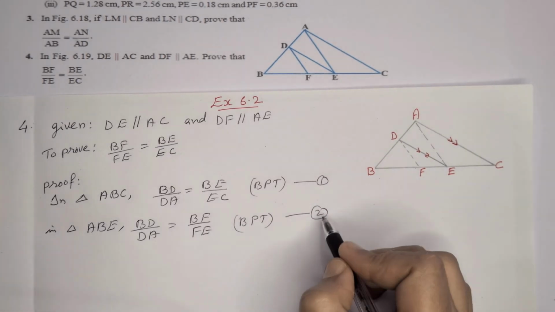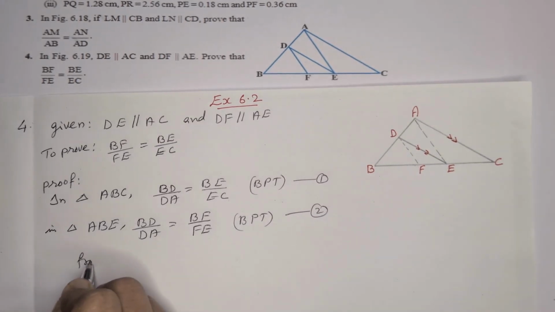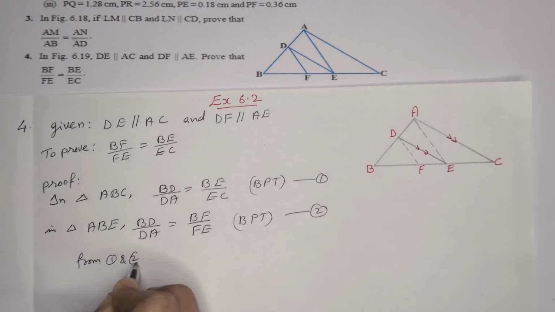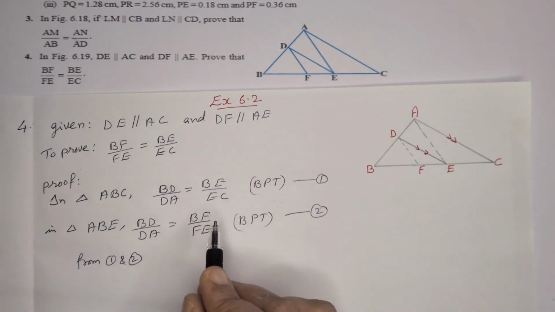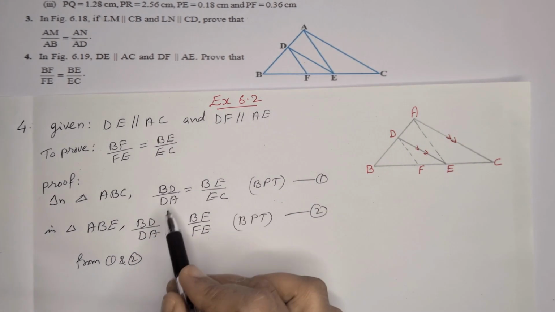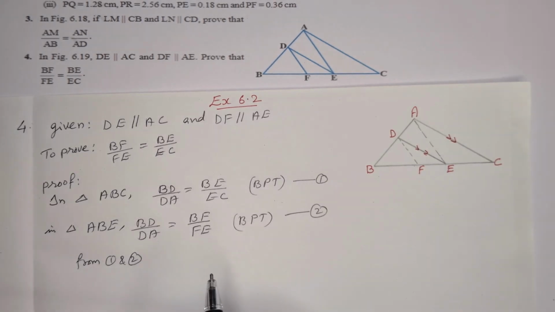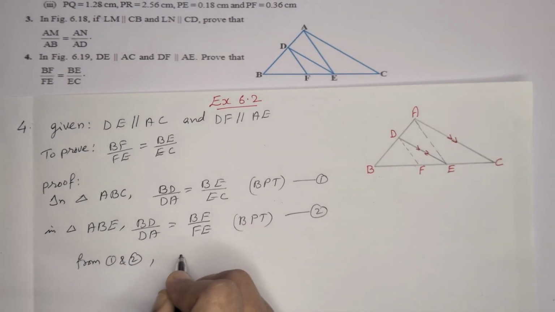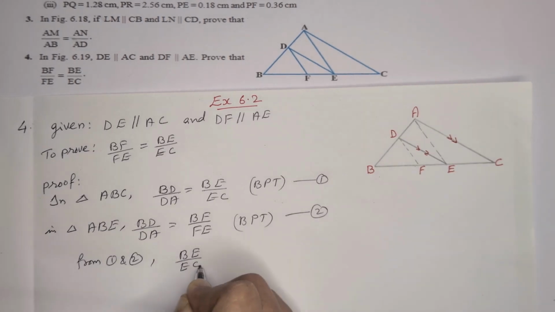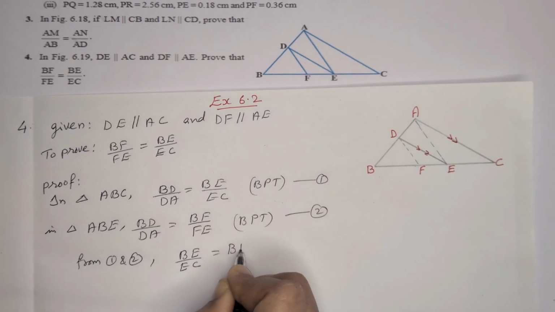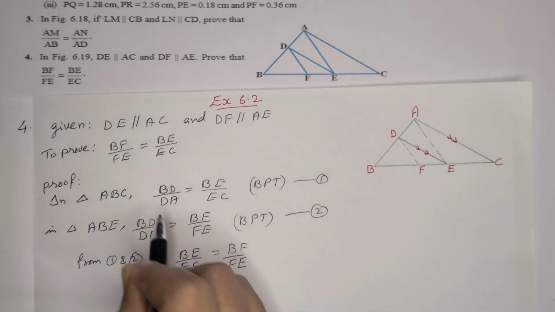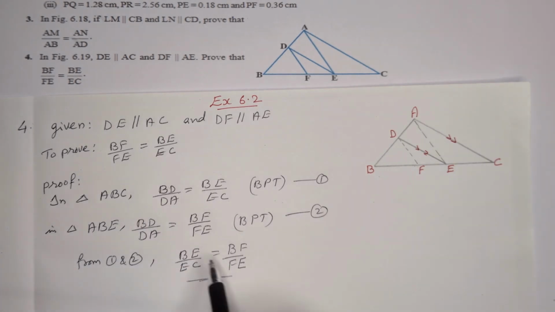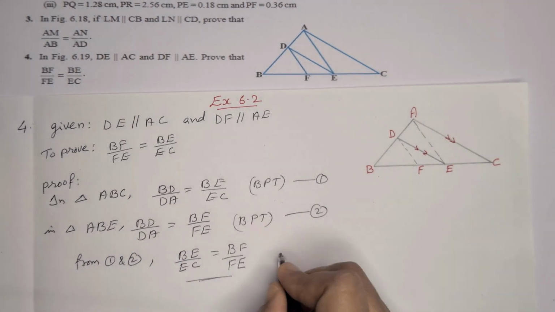Now we can see from equation 1 and 2, LHS are same. So we can equate the RHS also. That means BE by EC is equal to BF by FE. That's what we have to prove. BF by FE is equal to BE by EC. Hence proved.